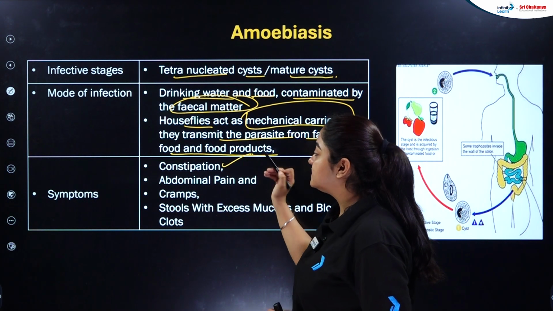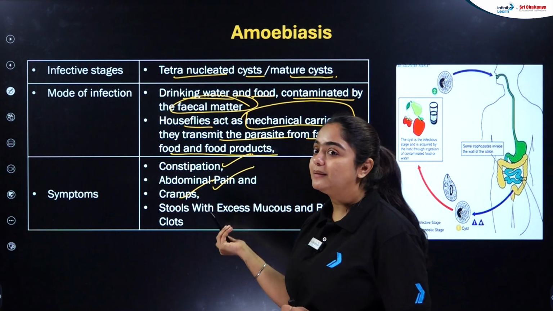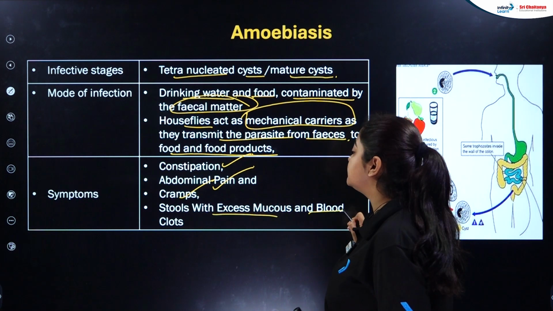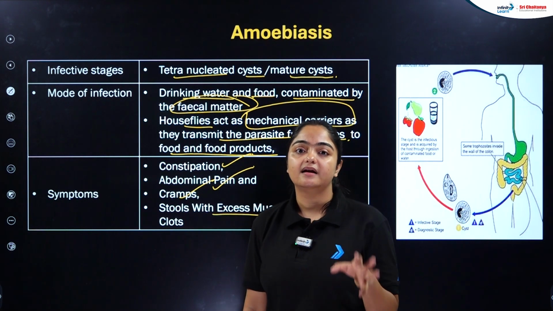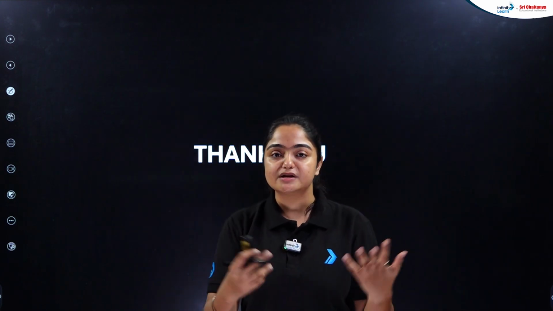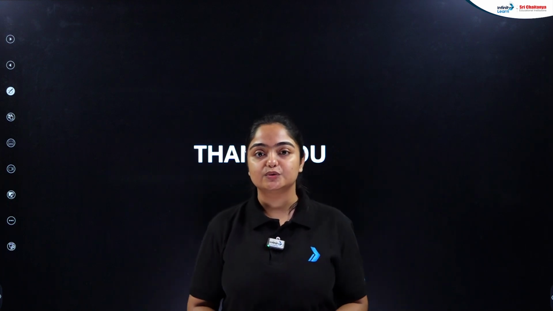Common symptoms are constipation, abdominal pain, cramps, stools with excess mucus, and sometimes even blood clots. Okay, so this is the second disease that we have spoken about, which is amoebiasis. These two major diseases are caused by protozoans as mentioned in your syllabus. So that was it for today's session, the most summarized way of the protozoan diseases.